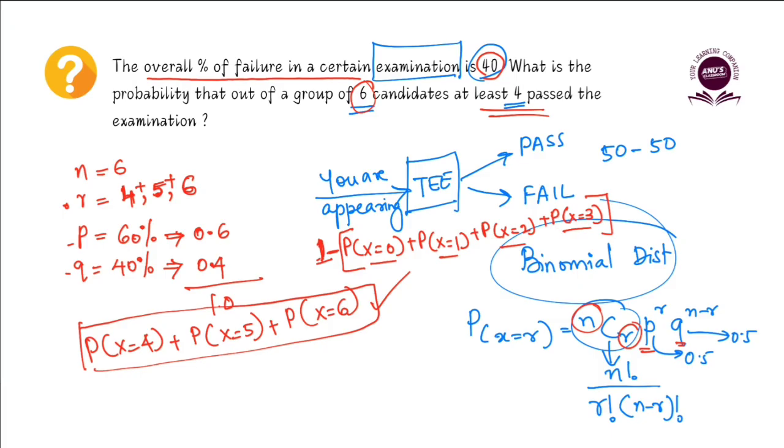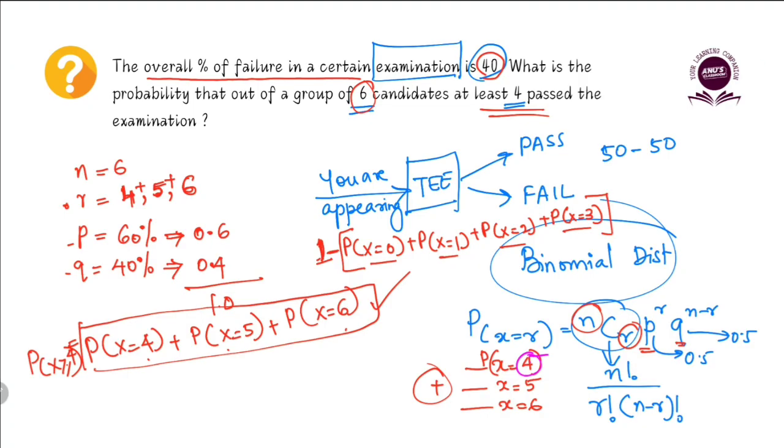So probability of x greater than or equal to 4 is nothing but probability of x equal to 4, x equal to 5 and x equal to 6 all added together. So we have to figure out 3 probabilities: where x is equal to 4, where x is equal to 5 and where x is equal to 6. All these 3 you have to find out and sum them all up together. The first time, when you're finding probability of x is equal to 4, what is r?